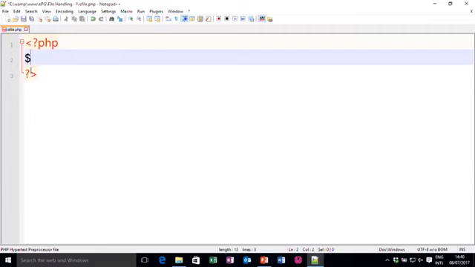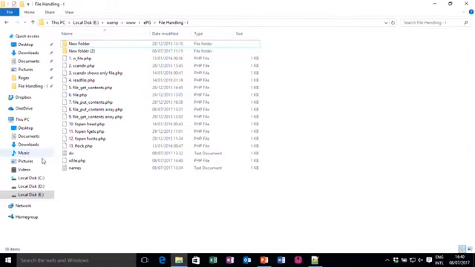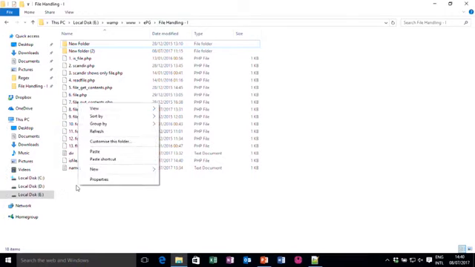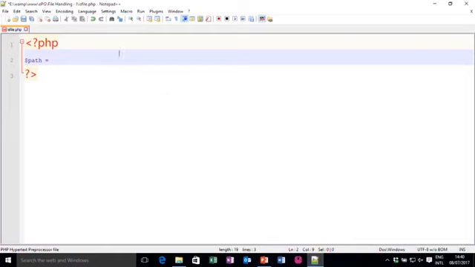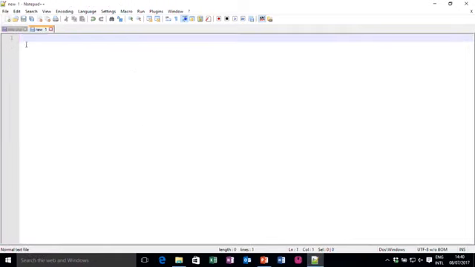Here let me create $path is equal to, let us say for example, let me create one file in my WAMP folder EPG file handling, and let me create a new text file. So, I open notepad and let me create a new text file. Let us say the text file name I give is city.txt, and in that I have written few city names.